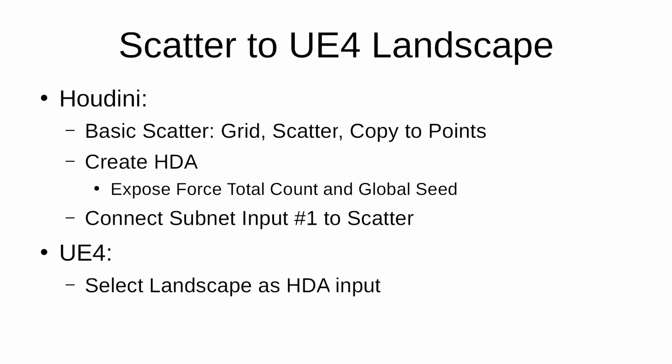And then finally, we're going to connect the subnet's #1 input to the scatter node, which will let us feed in the landscape once we move over to Unreal Engine. Then we're going to move over to Unreal Engine and use the landscape as the input. So let's get started in Houdini.